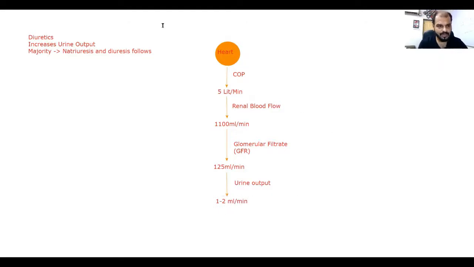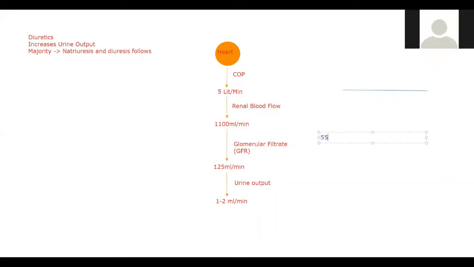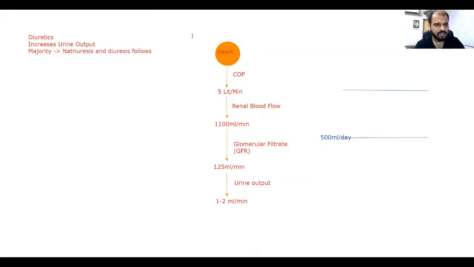Now, let me tell you one more thing. We can just make 2 lines here. The normal urine output is in this range. Does any one of you know the range per day? 500 ml per day is the lowest possible normal value.